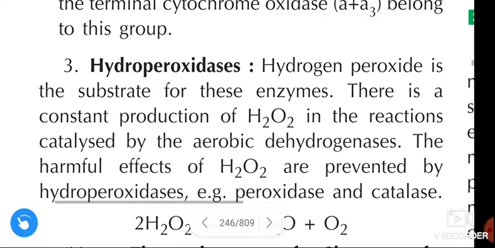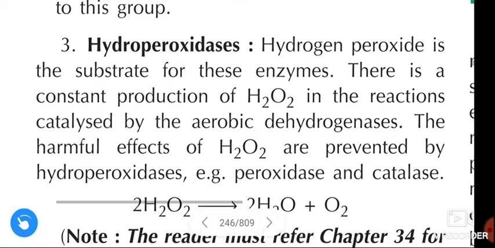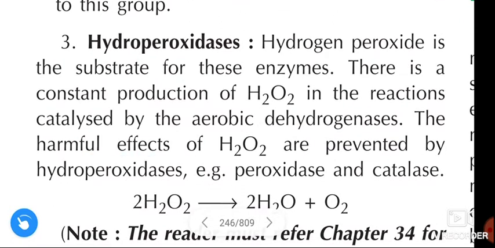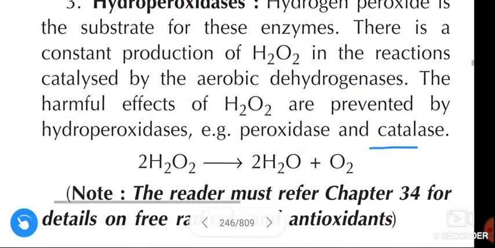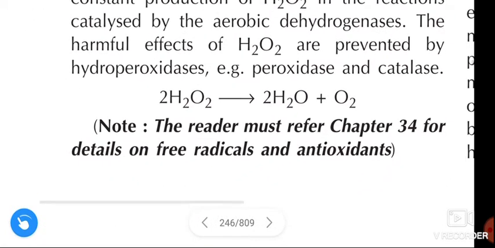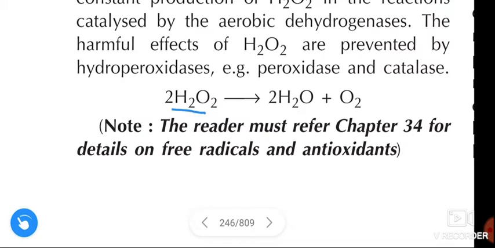Next, hydroperoxidases. Hydrogen peroxide is the substrate for these enzymes. There is a constant production of H2O2 in the reactions catalyzed by the aerobic dehydrogenases. The harmful effects of H2O2 are prevented by hydroperoxidases, and the examples are peroxidase and catalase. The reaction here is that peroxide, that is H2O2, is converted into H2O and O2.